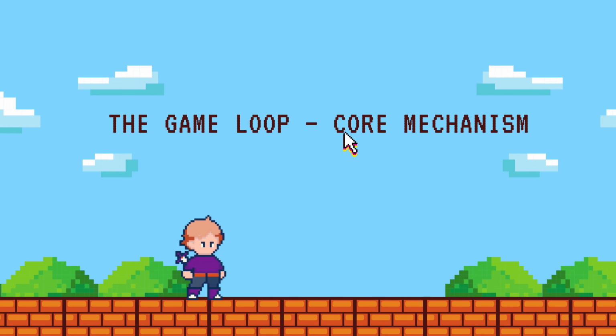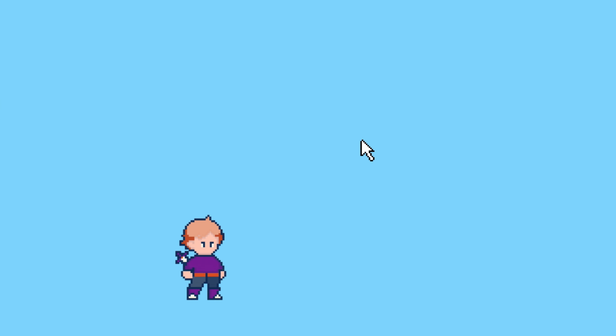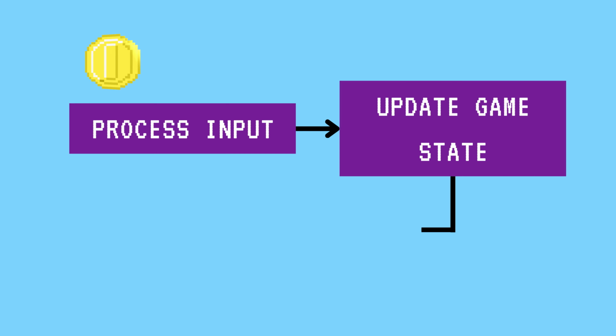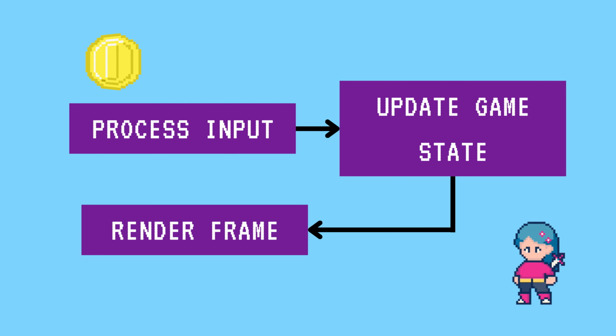3. The game loop, core mechanism. Continuous cycle: process input, update game state, render frame. Runs constantly while the game is active, forms the foundation of all gameplay and interaction.